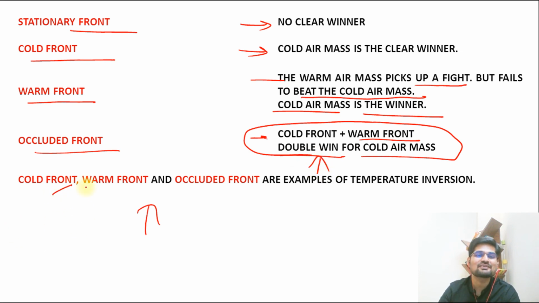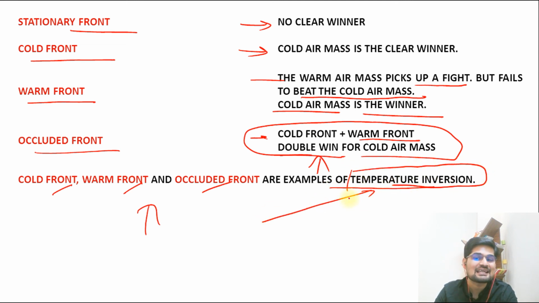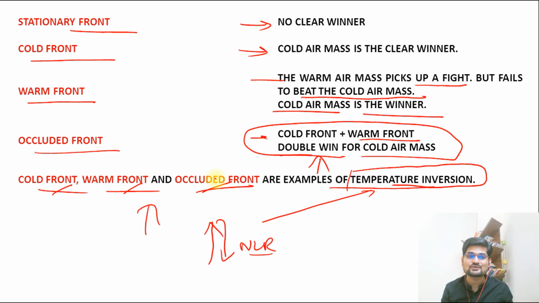So that's why cold front, warm front, occluded front are the best examples of a phenomenon we have already learned in the previous lectures, that is inversion of temperature. So as you go up in the atmosphere, the normal lapse rate changes, remember, but when it is reversed, that is in the case of these frontal formations that we know. So where there is occlusion, where there is warming over cooling, cooling over warming, there are several changes on different fronts that we have learned. So inversion of temperature is a common phenomenon in these three: cold, warm, occluded. That is important to remember.